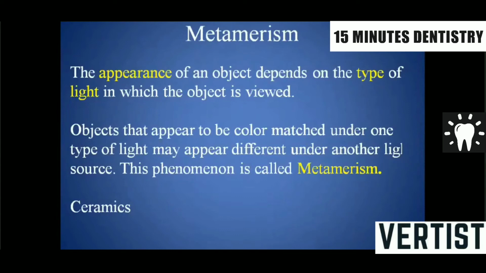Metamerism is when the appearance of an object depends on the type of light in which the object is viewed. Sometimes we have a good kind of oral restoration which is good in one particular light, and not good in another particular light. Like in the tube light, it looks something different, and in the daylight, it looks something different. So the objects that appear to be color matched under one type of light may appear different under another light source. This phenomenon is called metamerism.